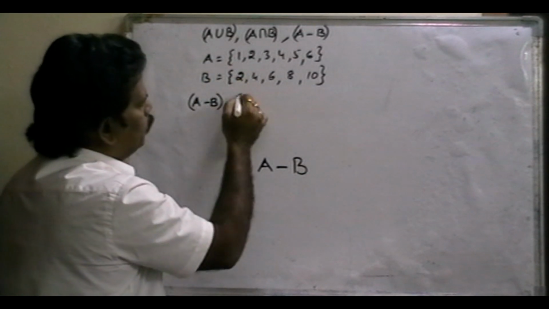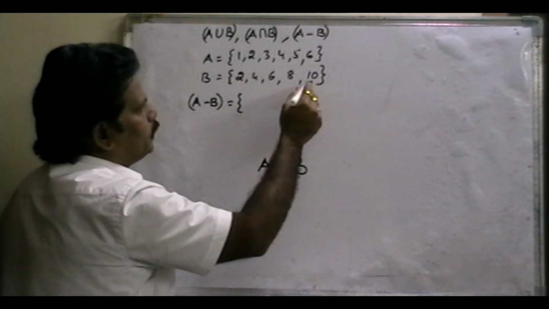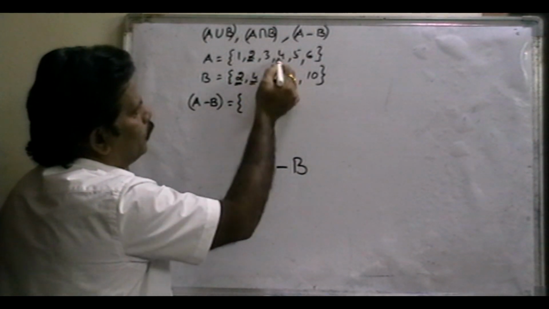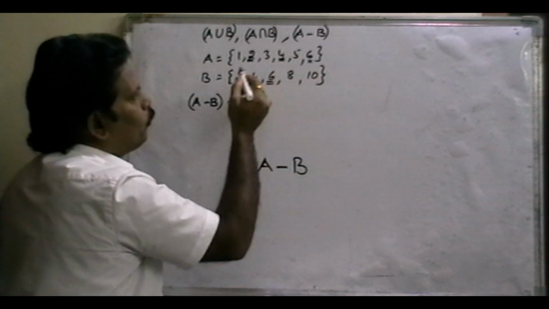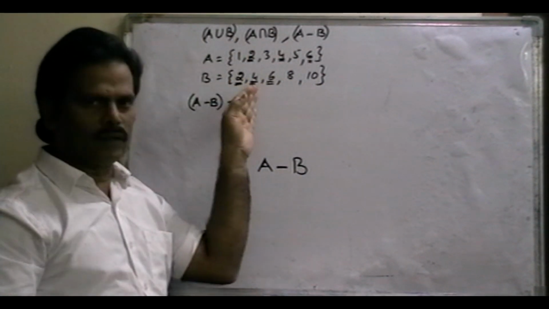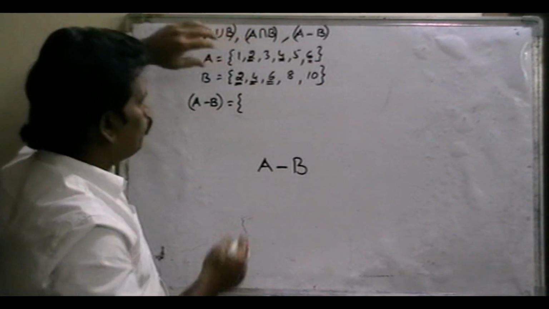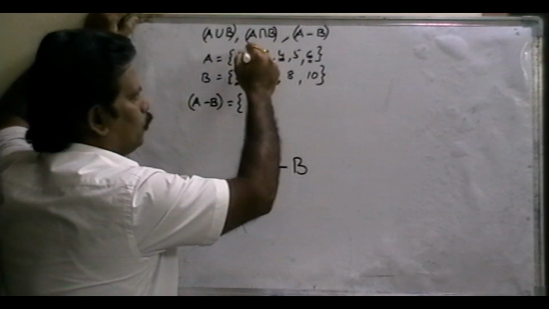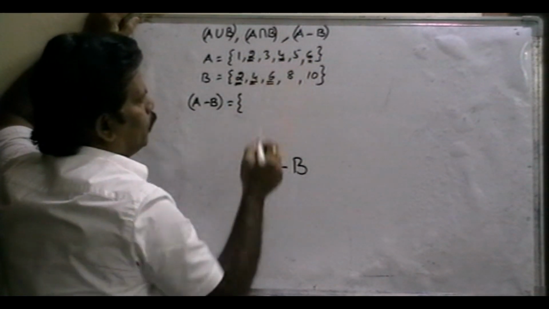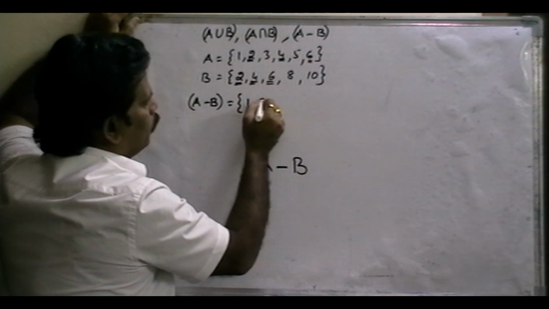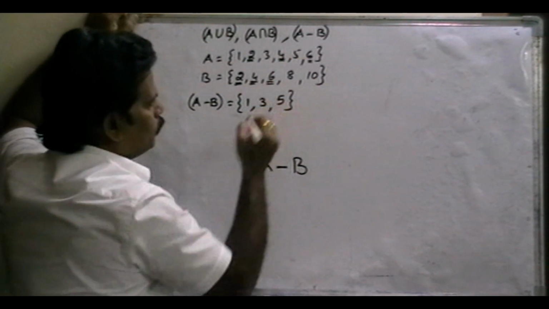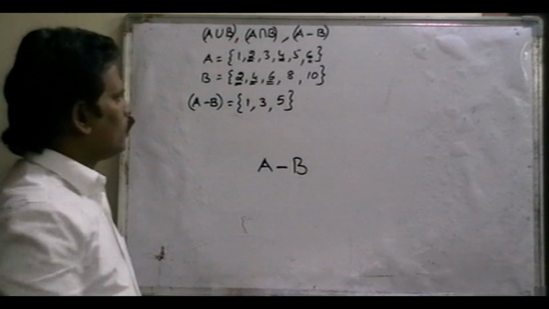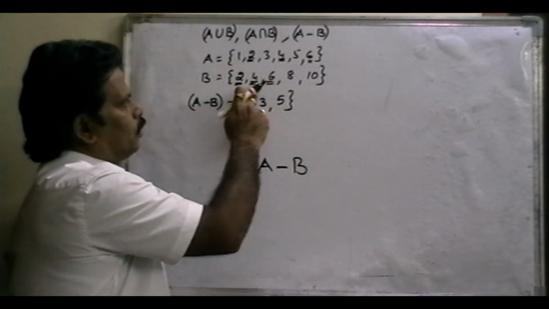So in the A set, what are the B set elements that are there? Yes, 2, 4 and 6 are B set elements also. So from the A set, remove the B set elements. Remove these 3. Then the leftover remaining elements are only 1, 3, 5. 1, 3, 5 are the elements which belong to A but do not belong to B.